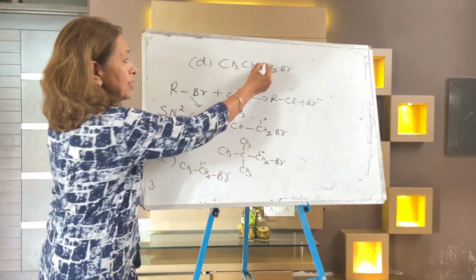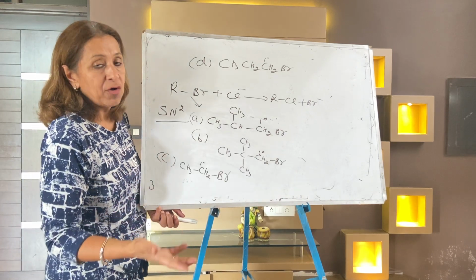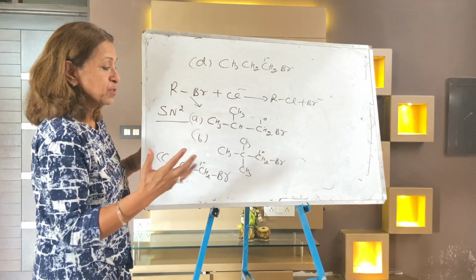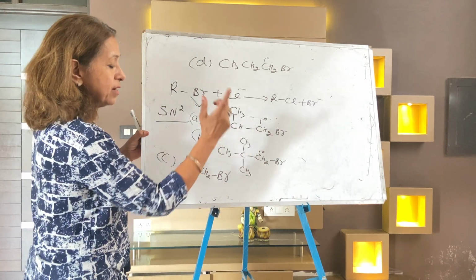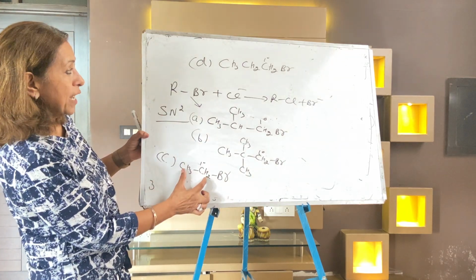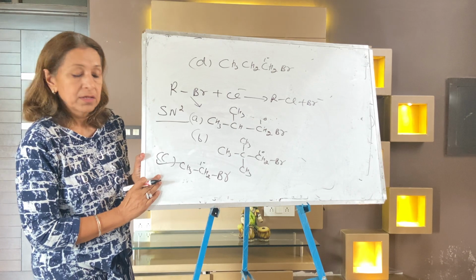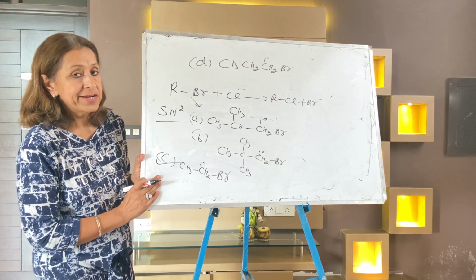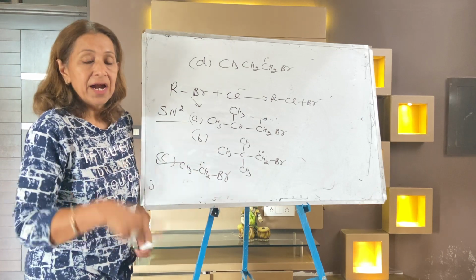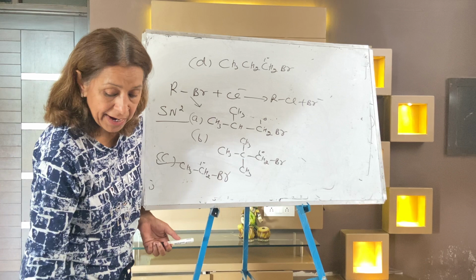When all are primary and you get confused between two primary halides, you want to select one: select the little one, where there are fewer branches. This is branch 1, this is branch 2, so highly steric hindrance takes place. This is with 2 carbons, this is with 3 carbons. This C part is preferred, the little one. The smaller primary halide is preferred when you come across two primary halides and have to select only one.